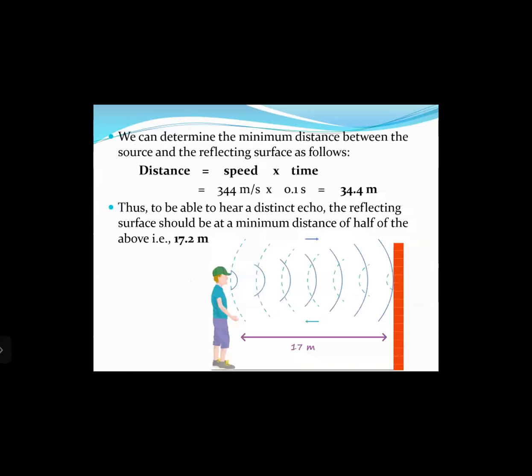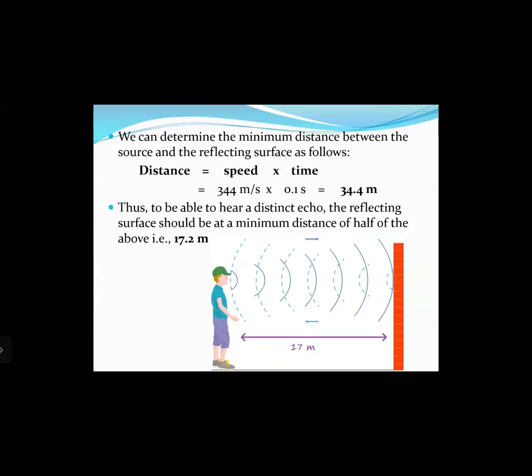Now we can determine the minimum distance between the source and the reflecting surface as follows. We know the formula for speed: speed equals distance upon time. If we rearrange the formula, we get distance equals speed multiplied by time. On substituting the values, the speed of sound is 344 meters per second, and the minimum time interval after which the sound should reach back to you is 0.1 seconds.